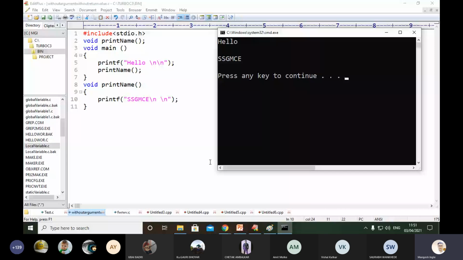Line number 8 shows that the same function name has been defined with some processing logic. That processing logic is printf ssgmce. So printf ssgmc is one kind of statement that will be executed by the compiler, and then the compiler finds out whether that function is returning any value. No, that function does not return any value. So because of that reason we use void as the return type.